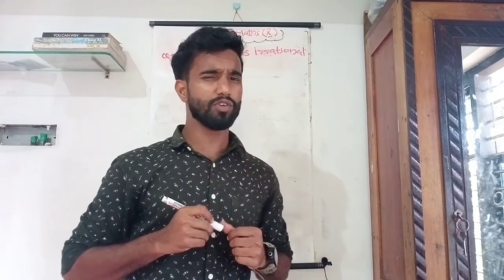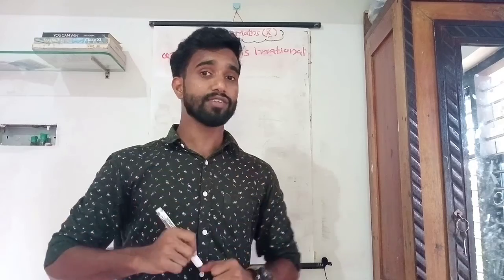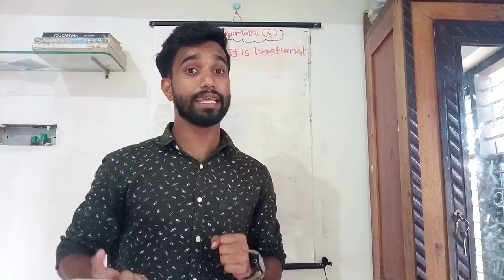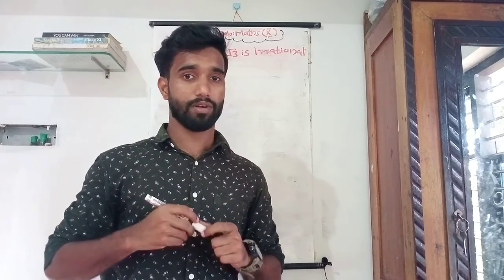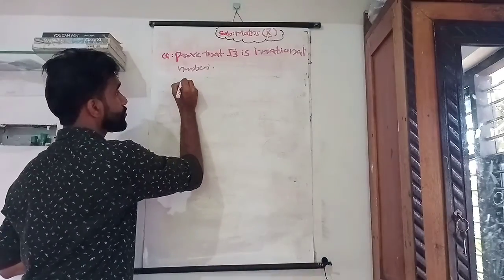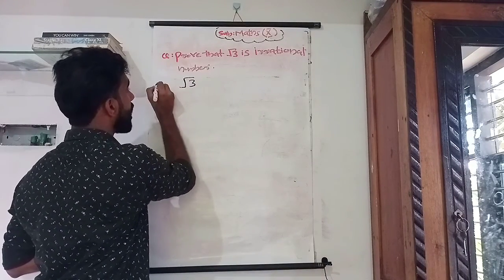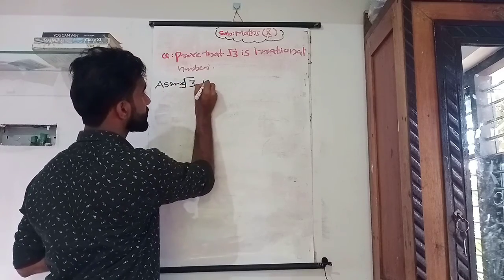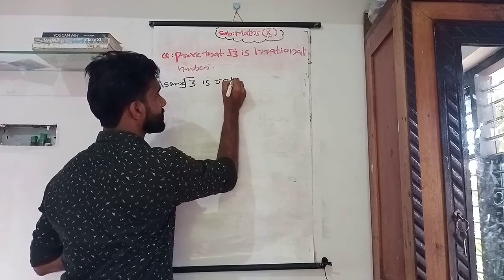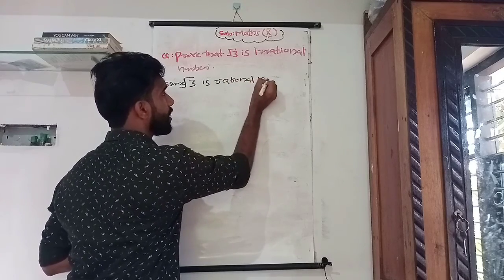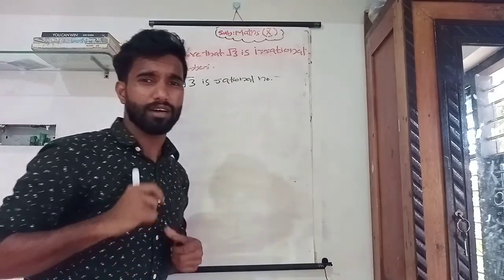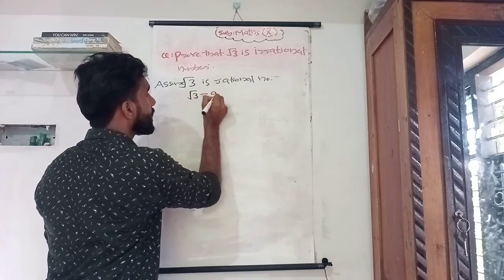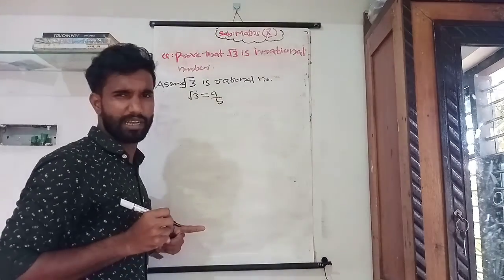Okay. First we assume root 3 is a rational number. Then our assumption is wrong. Then we will get that root 3 is an irrational number. First we assume root 3 is a rational number. So we can write root 3 equal to A by B. Okay, clear?